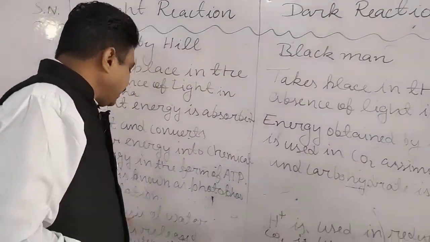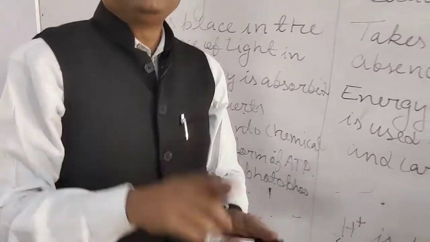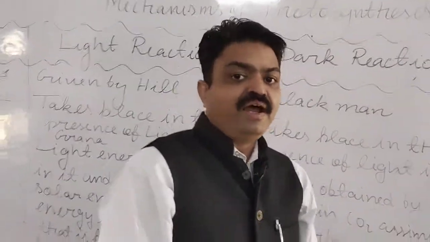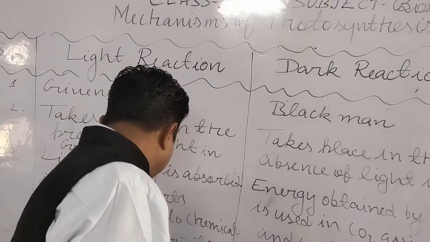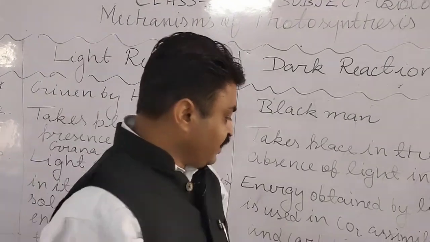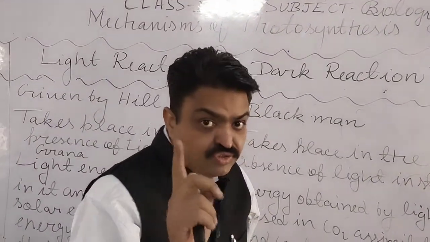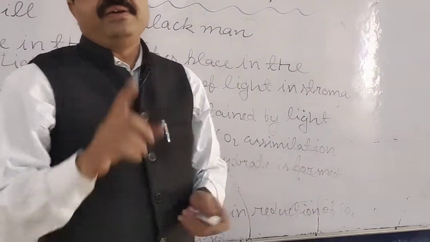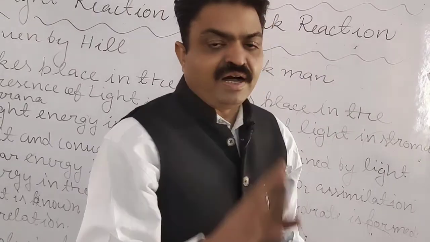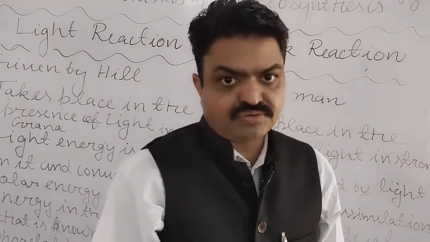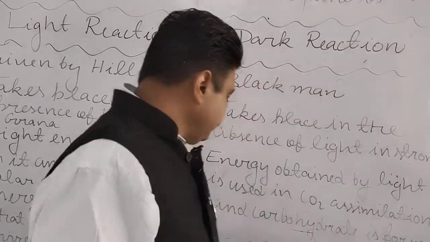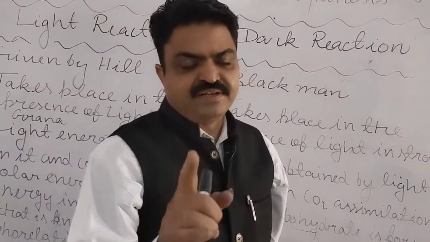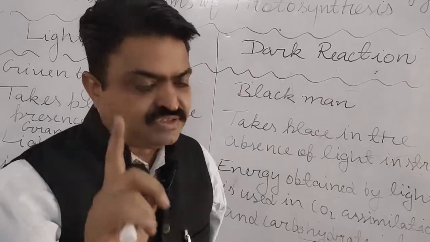In the light reaction, the photolysis of water takes place, meaning the water is broken down into hydrogen and oxygen, and oxygen gas is released here. The hydrogen is used in the reduction of carbon dioxide, from which carbohydrate is produced, students. In the light reaction oxygen is released, and in the dark reaction carbon dioxide is used.